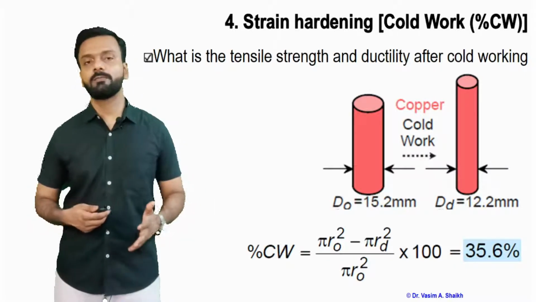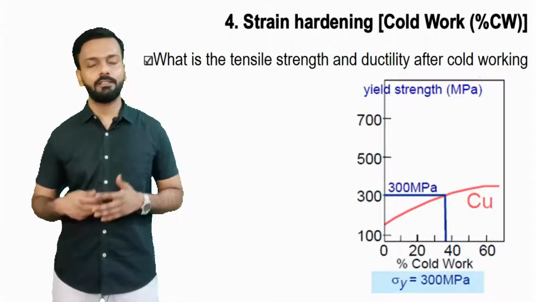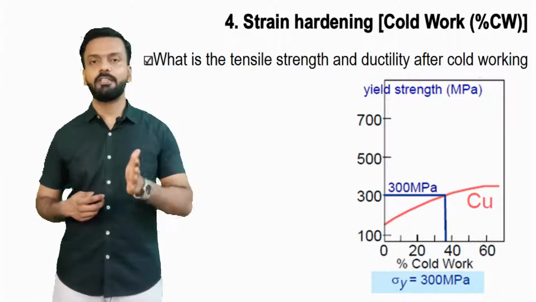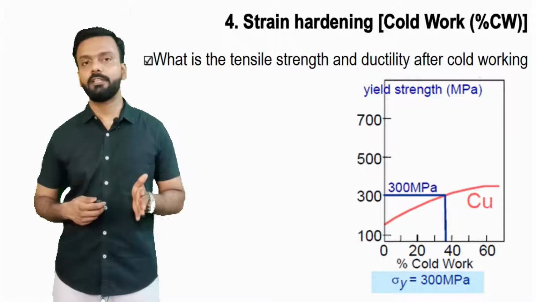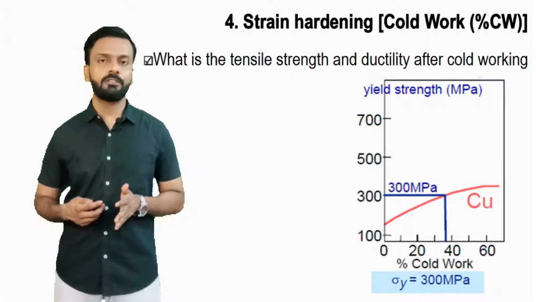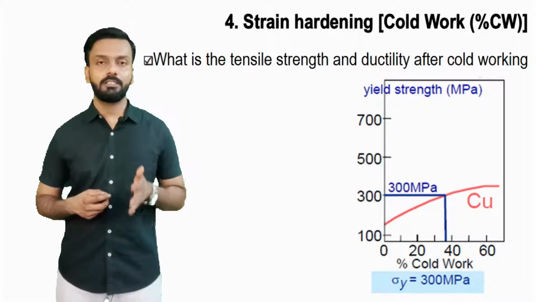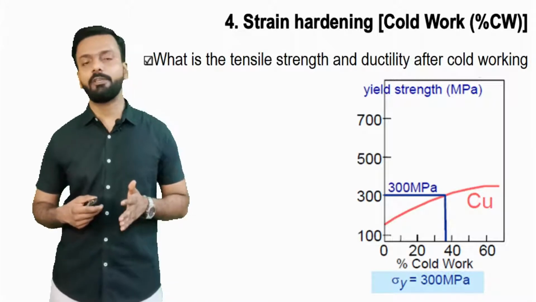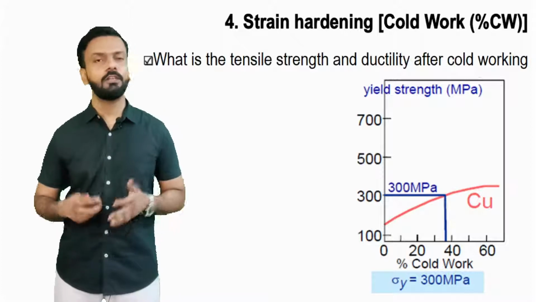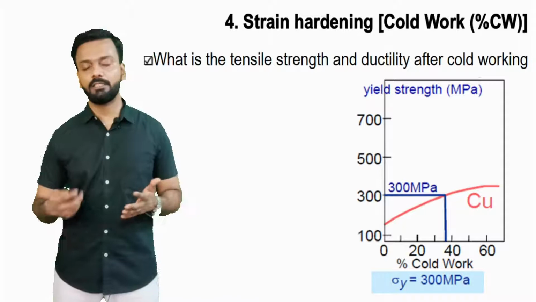Now let us see how this has affected the tensile strength and the yield strength of the material. Let us start with the yield strength. As the cold working is increasing from 20, 40, 60, we have taken an example of 35% cold working of copper, and we see that the strength of the material is around 300 MPa, and with more cold working, the strength of the material is higher. Yield strength means the material will yield after 300 megapascals, and it is very much higher.